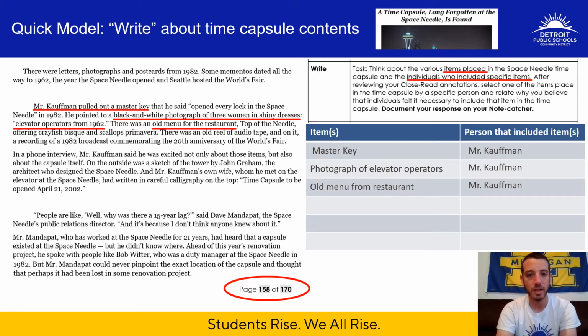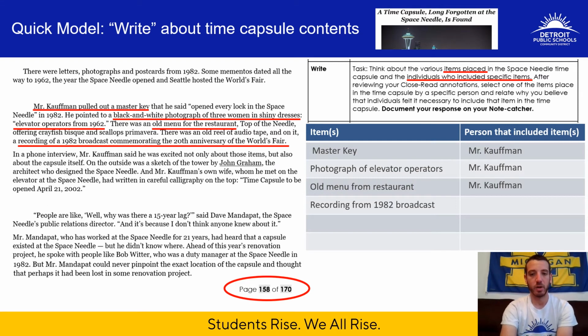There was an old reel of audio tape, and on it a recording of a 1982 broadcast commemorating the 20th anniversary of the World's Fair. Okay, that's a lot to put in this box, but I just summarized: a recording from the 1982 broadcast of the 20th anniversary of the World's Fair. And again, that was put in there by Mr. Kaufman. In a phone interview, Mr. Kaufman said he was excited not only about those items, but also about the capsule itself.